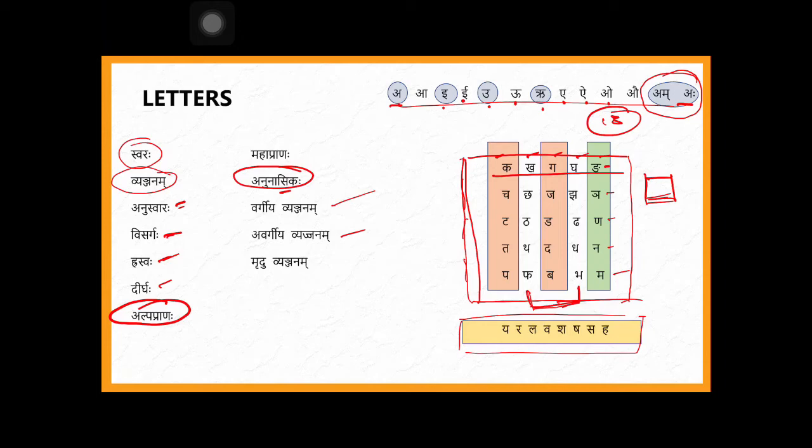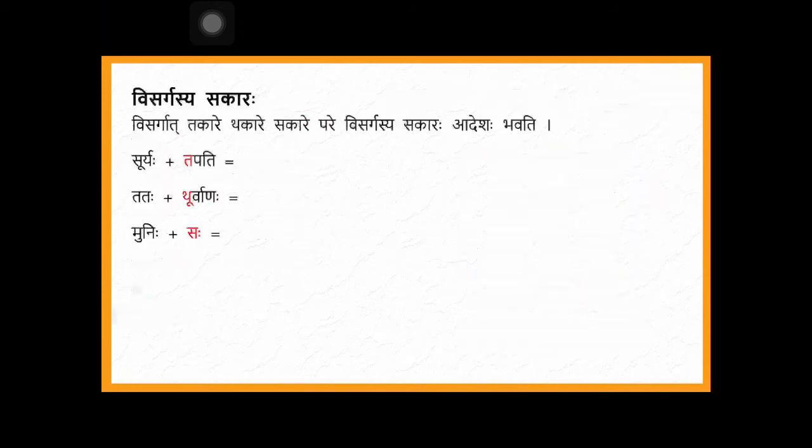And last, mridu vyanjana. We will learn what it is. Then now we'll start the first sandhi. What is that? Visargasya sakaraha, I said. How is it? Visargat takare thakare pare sakare pare visargasya sakaraha adeshaha bhavati. What does it mean? Let us take the first example.